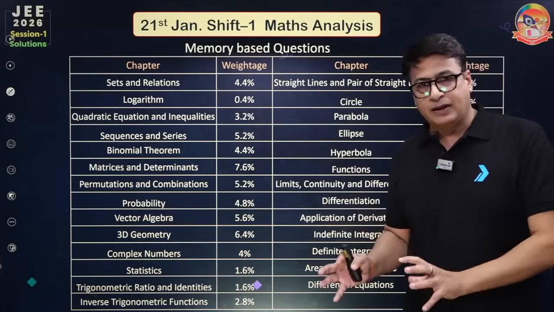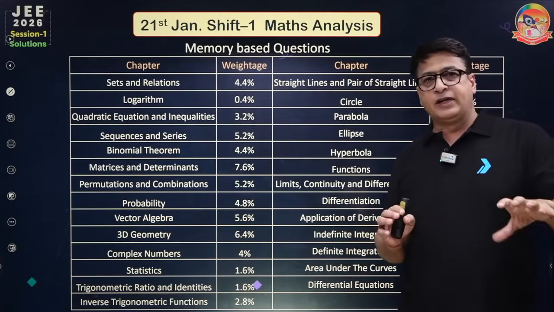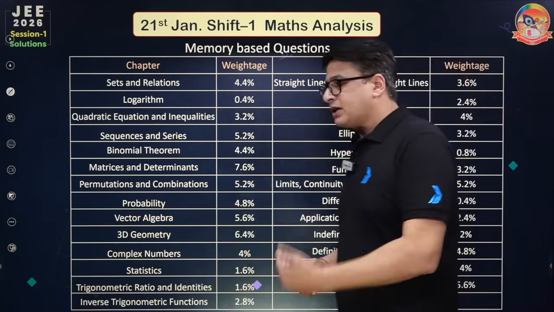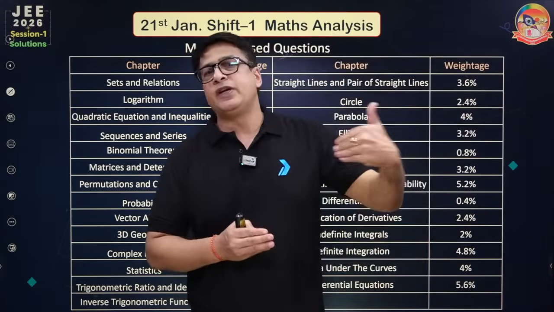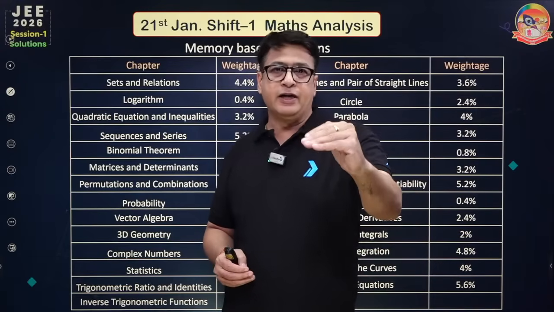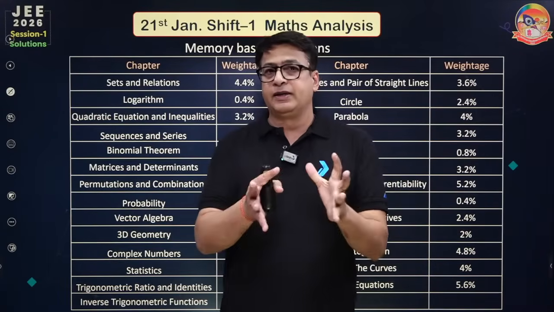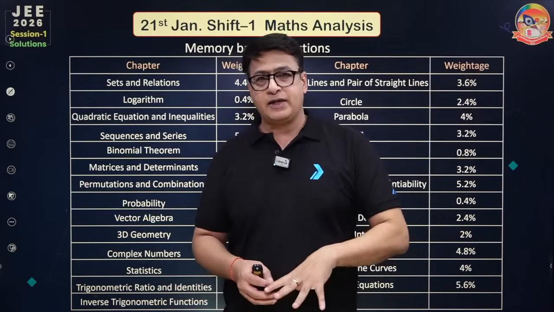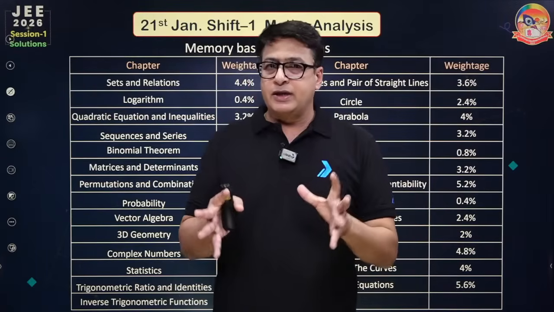The question pattern and the paper are the same as previously. But compared to the previous year paper, this paper, specifically this session, is a little bit difficult. That doesn't mean every session comes under this category; generally this session is a bit difficult.